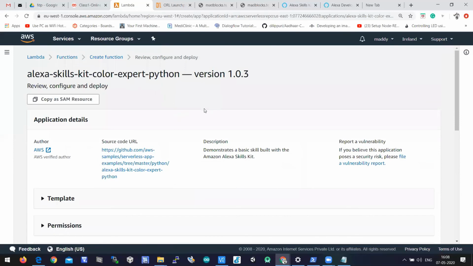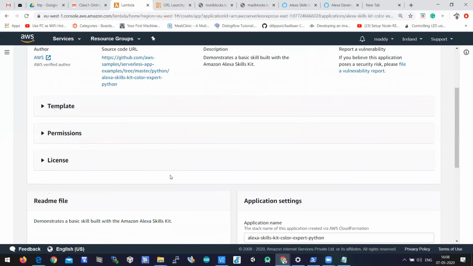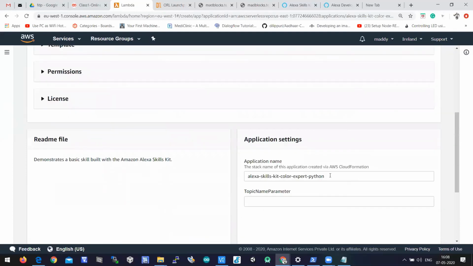When you click on it, it shows the GitHub URL. From this GitHub, it will download the file. The application name is the same name.